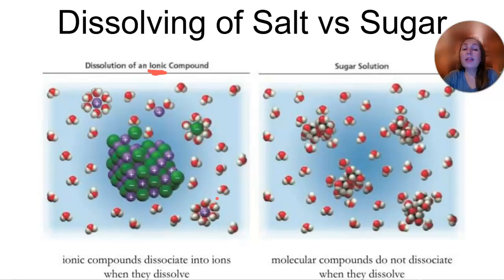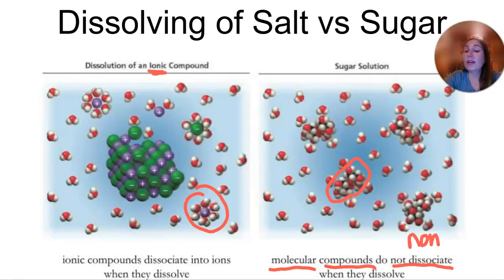off of the main crystal, and these individual solvated ions are what's going to conduct electric current. In sugar, now it's hard to see, but in here is a sugar molecule. It's getting surrounded by water because it's got lots of OHs that make it water soluble. But the sugar is staying as one big molecule. So these are molecular compounds. They do not dissociate into ions because they're not made of any ions. They stay as one big molecule. So there's nothing to conduct electric current.